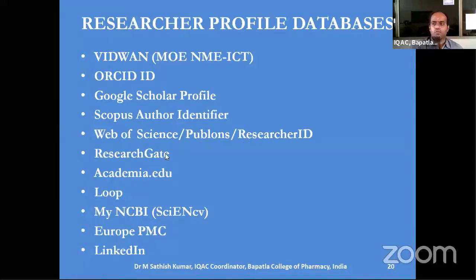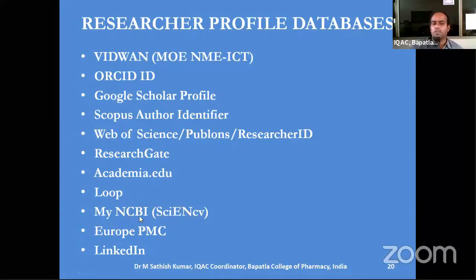And of course, most of us will know ResearchGate, and we may have a profile on it also. Academia is very close to ResearchGate. And one which is very common throughout the world is Loop. You can check for Loop author profiles. When you search in Google, search for Loop researcher profile, and you will get to know what this Loop is.